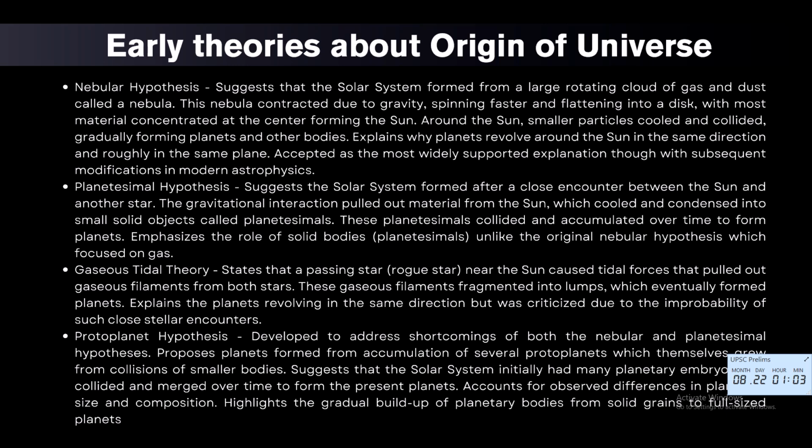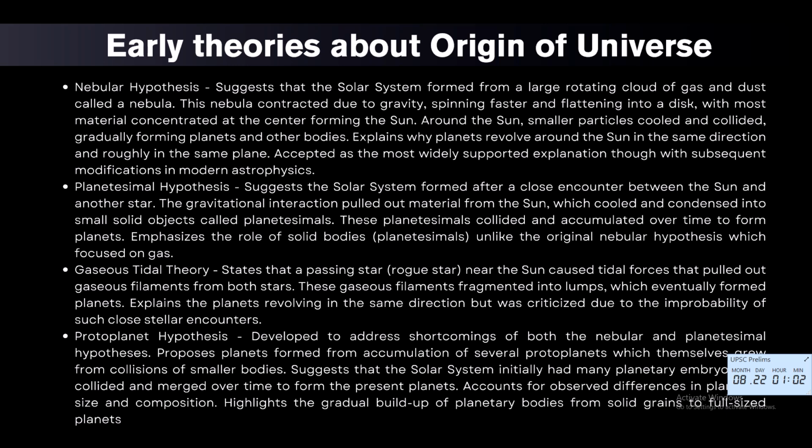However, this theory accounted for the planets' revolution in the same direction and plane, but it did not explain how dust became large planetesimals. Next theory is the planetesimal hypothesis. It was proposed by Chamberlain and Moulton in 1905 and suggests that a near collision between the sun and another star drew out material from the sun, which cooled to form solid planetesimals that collided and merged into planets.